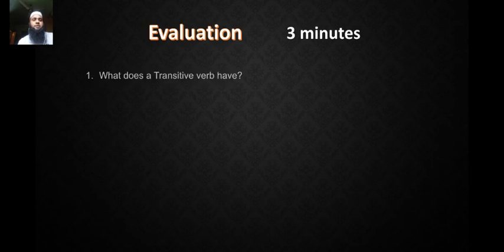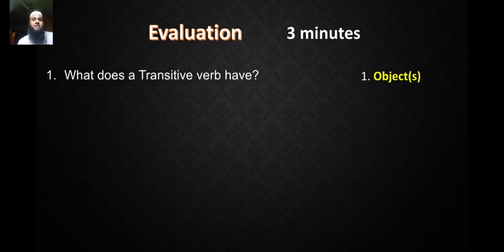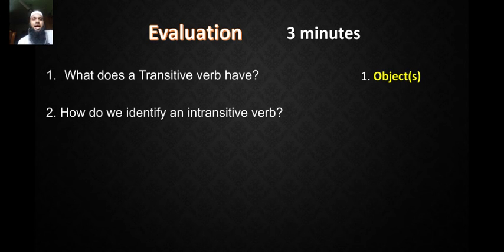Evaluation. What does a transitive verb have? Object, of course, objects. How do we identify an intransitive verb? No object. Yes, having no object.